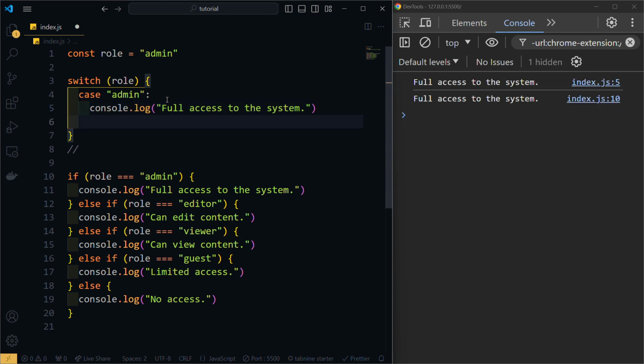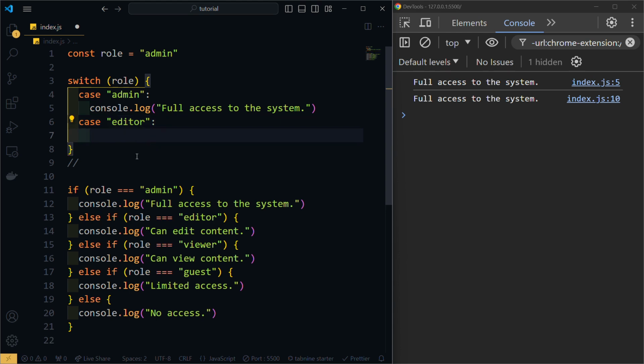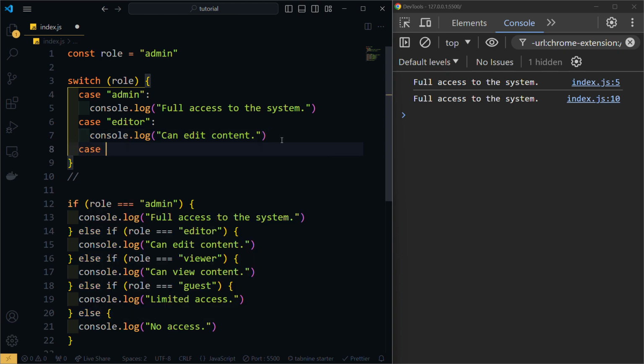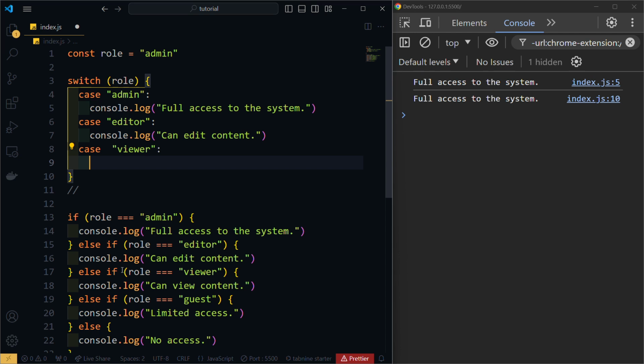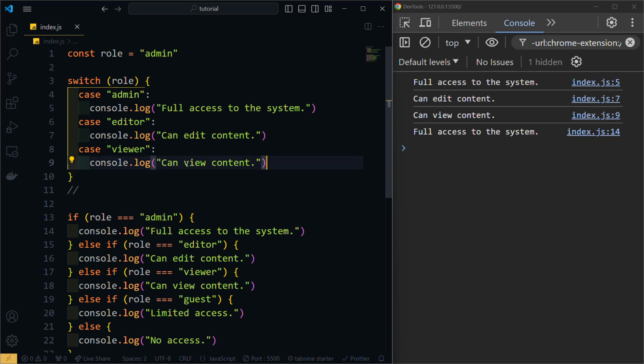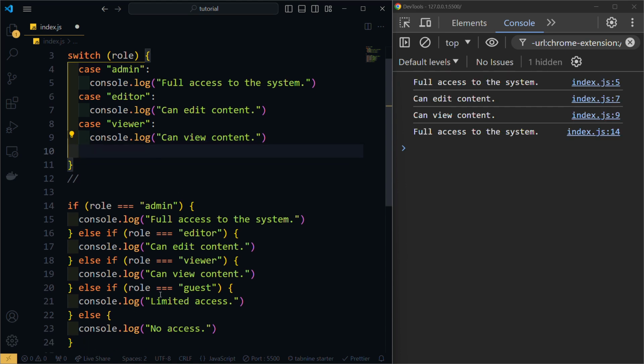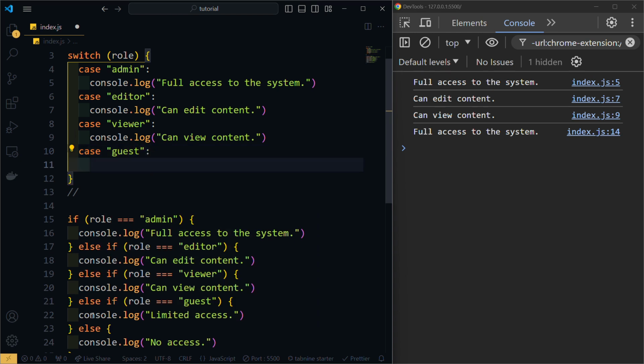And same, if I go down here, case editor, and I'm going to console log this message over here, can edit content. Then case viewer, and we're going to do the same thing. We're just going to console log this message. And what do we have left? Only one role, case guest, that's the last one. And then we're going to console log this message over here.